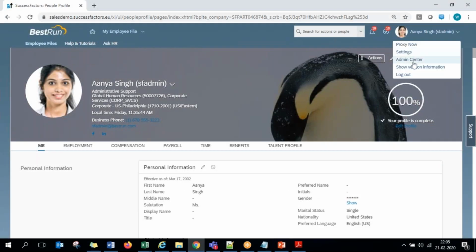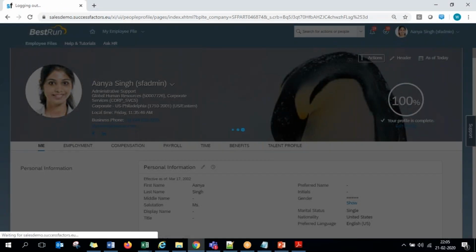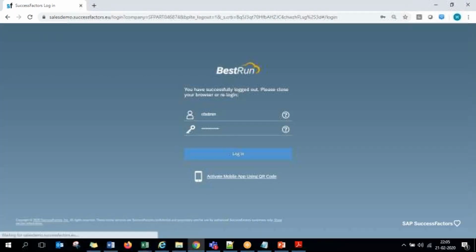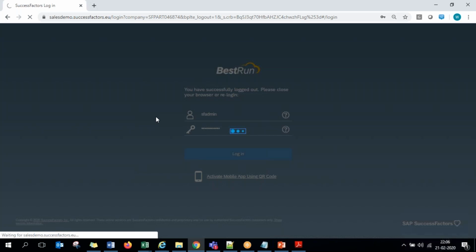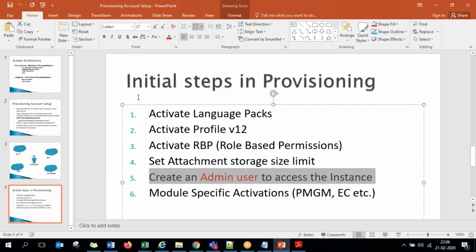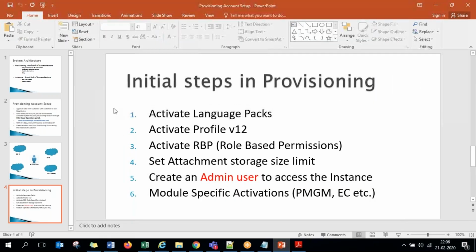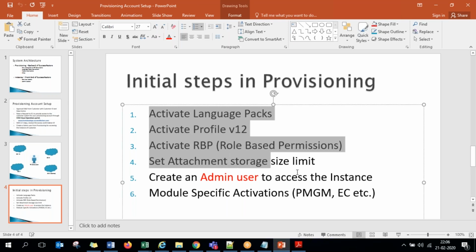Even the ID with which I am logging in is similarly created from the provisioning system, where SF admin is the main ID, for which I have set my password and am able to log in with those credentials every time. This is the responsibility of every consultant, guys. Every module consultant is responsible for making sure all these settings are set.